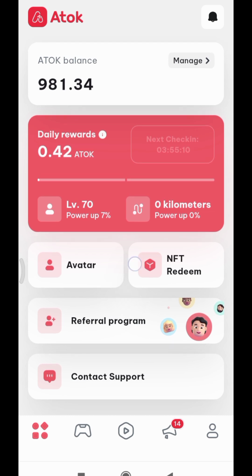So right now, join this airdrop and stay tuned for more updates. Every 3 hours you come back here and click on daily check and earn the points for the day. Thank you guys, and see you in my next video.